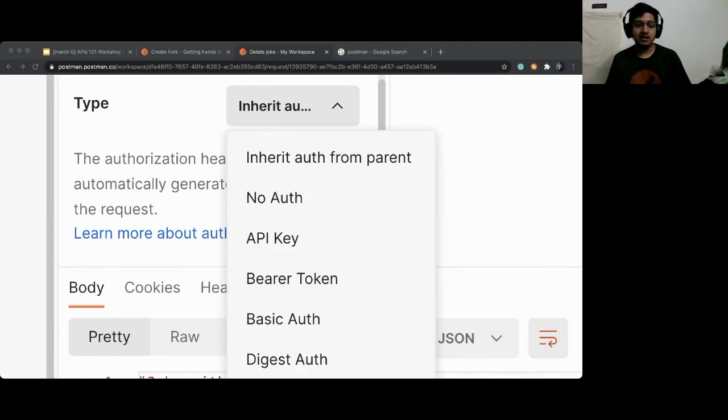Okay, but when we talk about real life scenarios, we will not have open APIs which allow you to alter the data, but you will have open APIs which allow you to fetch the data. You'll have a lot of GET requests, but not a lot of people will allow you to work with post and put and delete unless you own the resource on that server and so on and so forth.